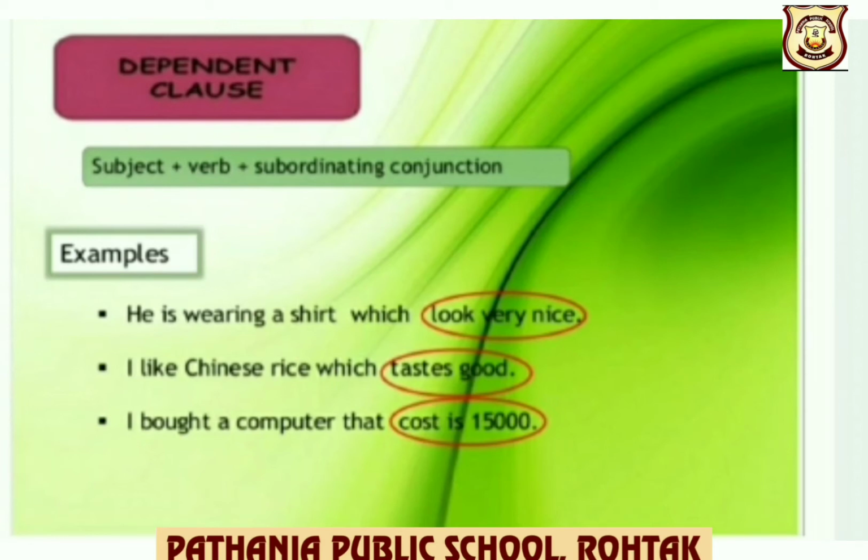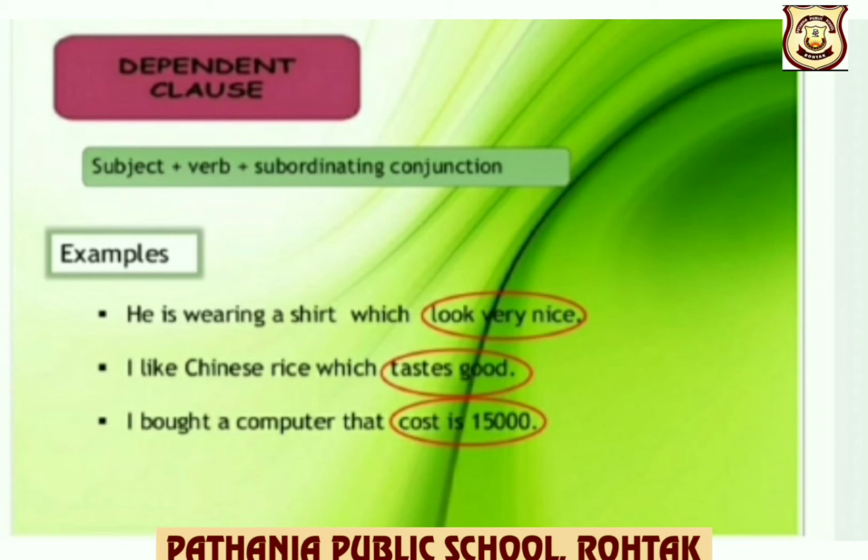So here you can see, children, two clauses. He is wearing a red shirt, which is complete in its sense, is the independent clause. Which, the subordinating conjunction, looks very nice, depends on the independent clause to complete its sense.